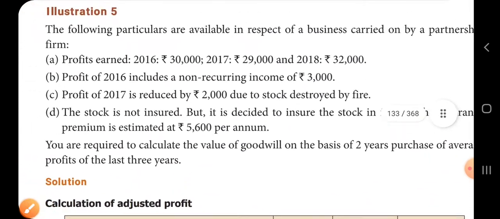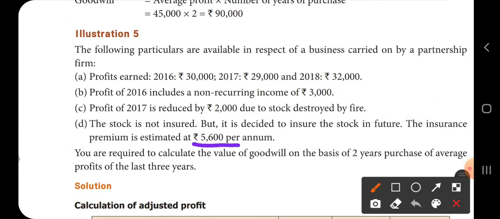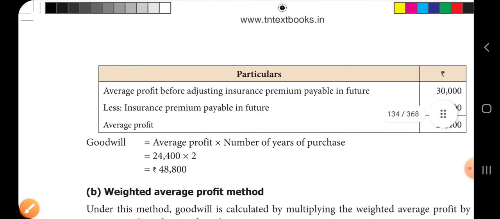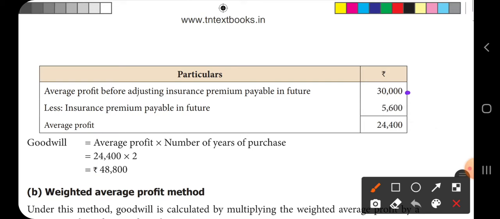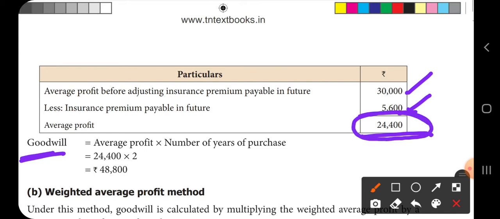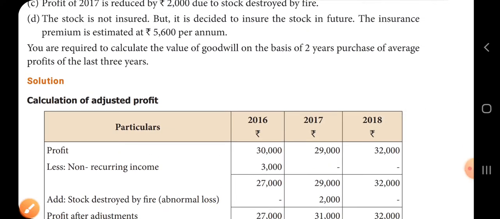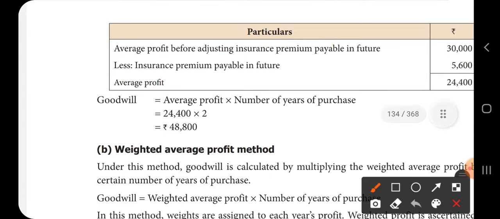What are the adjustments given in the problem? 5,600 insurance premium they have to pay. So from that total average profit you have to minus this 5,600. So average profit before adjustment is 30,000 minus insurance premium of 5,600, you get 24,400. Now you should calculate the goodwill. Goodwill is equal to adjusted average profit into number of years of purchase. Adjusted average profit is 24,400 into number of years of purchase given in the problem is 2 years. So total you get 48,800.